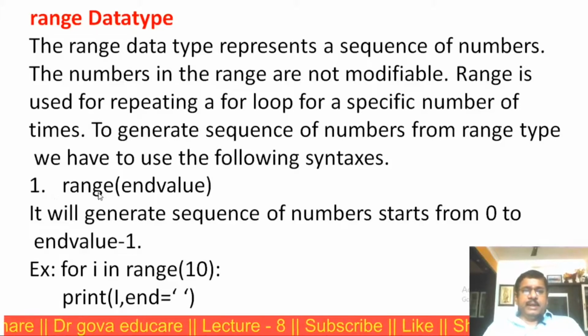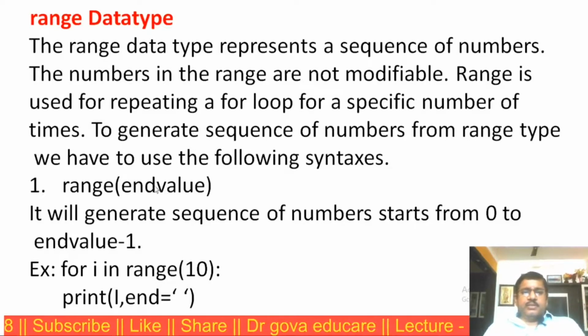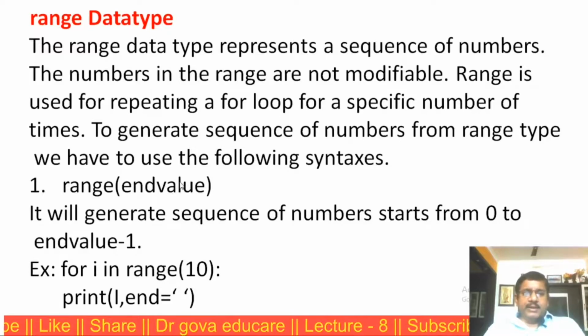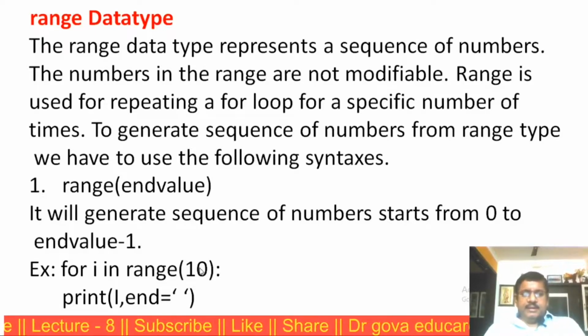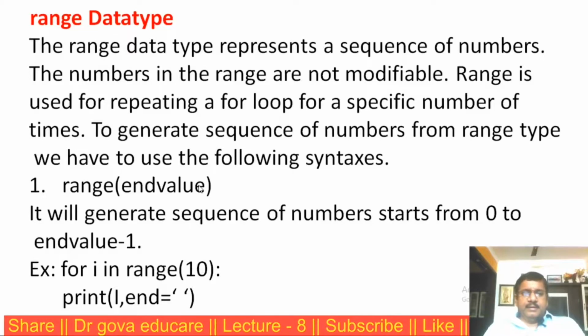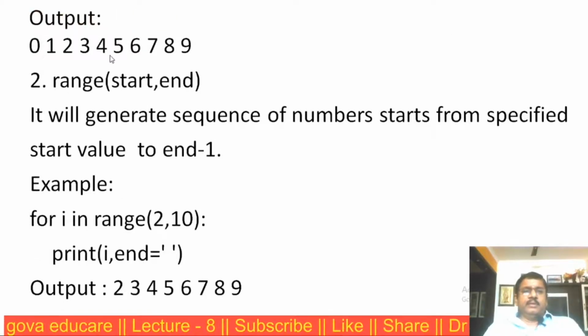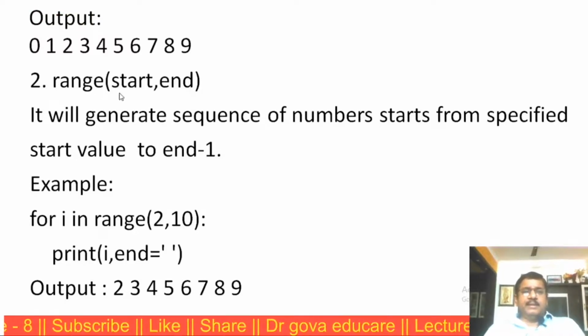Now the first one, range of end value. It will generate a sequence of numbers starting from 0 to end minus 1. For example, range of 10, the end value is 10. The sequence generated starts from 0 to 9. This is the first one. This is the output.